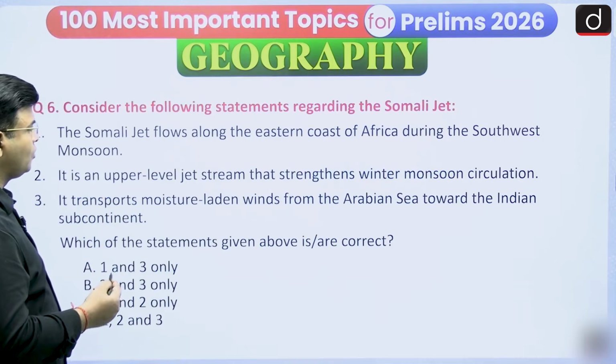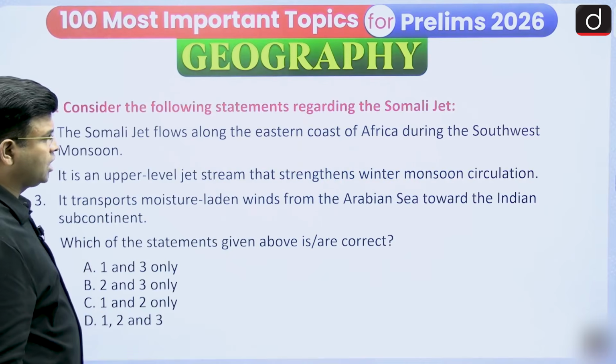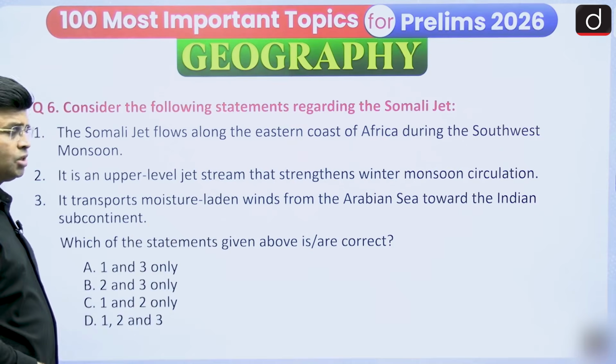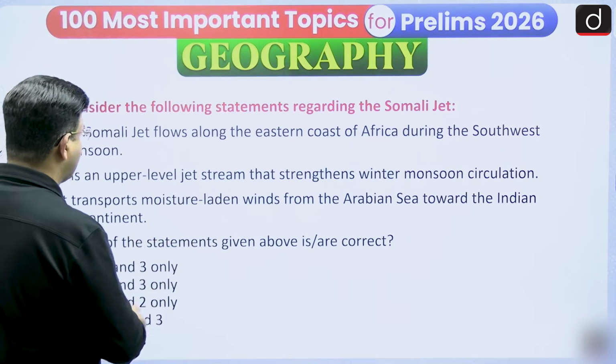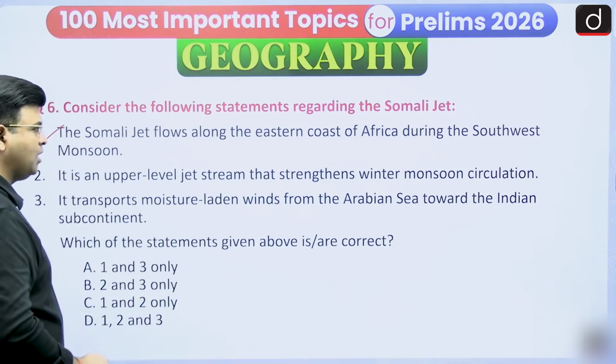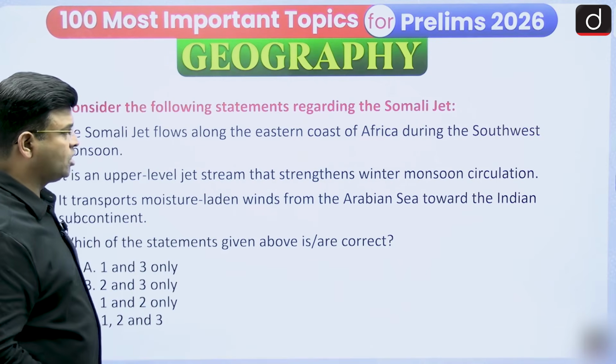Now consider the following statements regarding the Somali jet. The Somali jet flows along the eastern coast of Africa during the southwest monsoon. Yes, it is flowing along the eastern coast of Africa, near Somalia. This statement is correct.